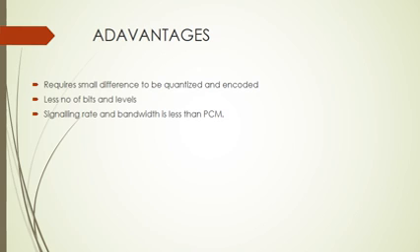Second is the smaller number of bits and levels. In pulse code modulation, we transmit all the bits for all the samples, but here the redundant information is reduced, so the number of bits and the number of levels are reduced. Because the number of bits and levels is reduced, the signaling rate and the bandwidth are less than in pulse code modulation.